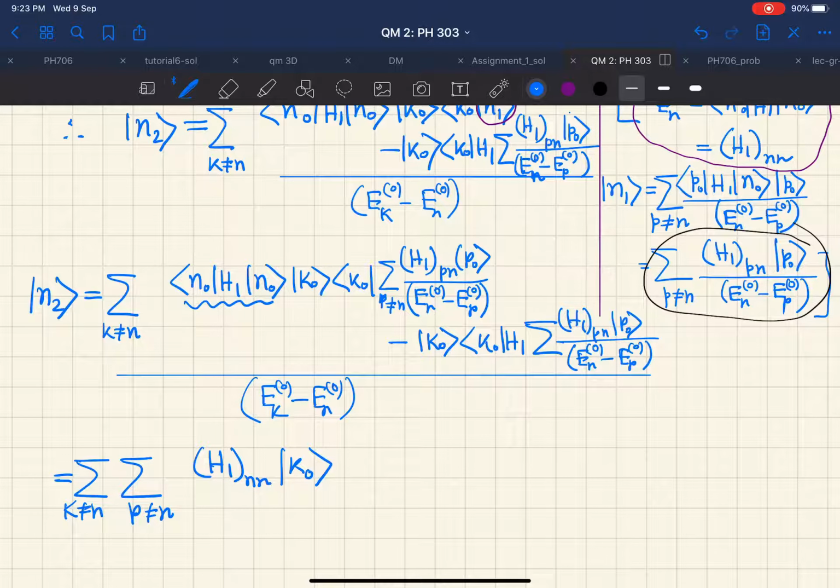So this bra k0 directly sits with ket p0 and gives us another number, which is ⟨k0|p0⟩, and then the remaining term is H1pn. What we get in the denominator is now two separate terms.